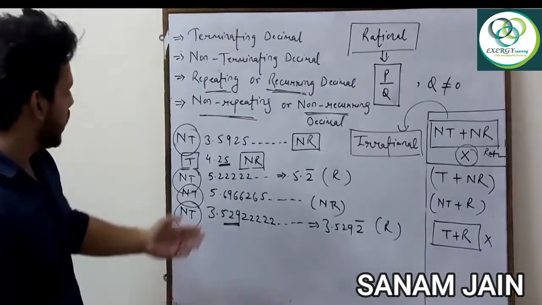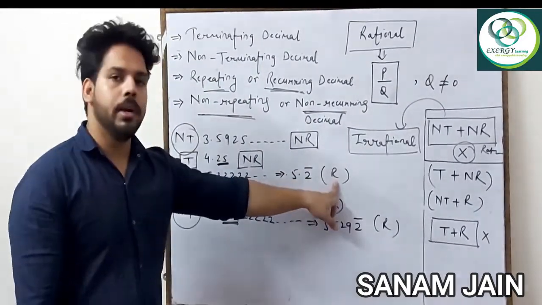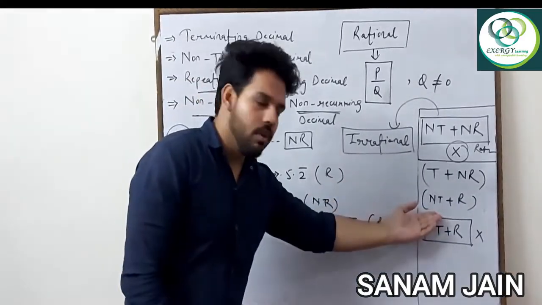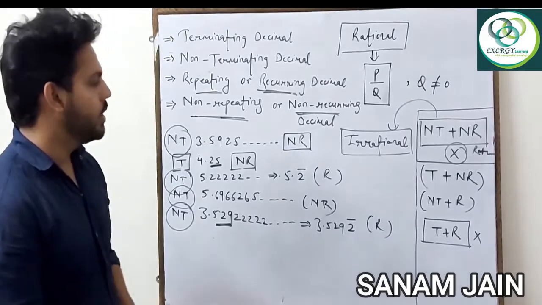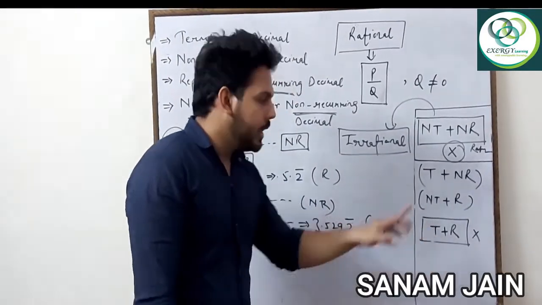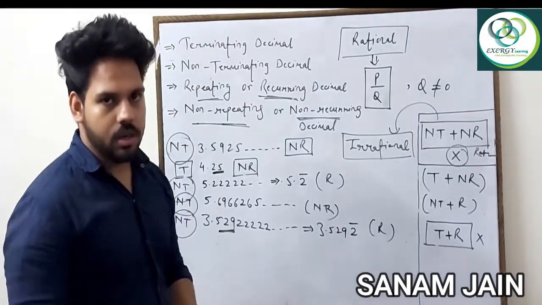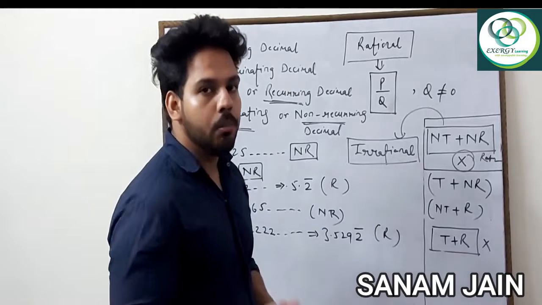Yes, this can also be followed. But terminating and repeating both, is it possible? No, it is not possible anywhere, because when the number is terminating, that means it will not repeat.